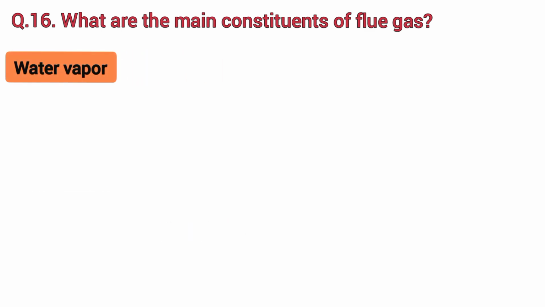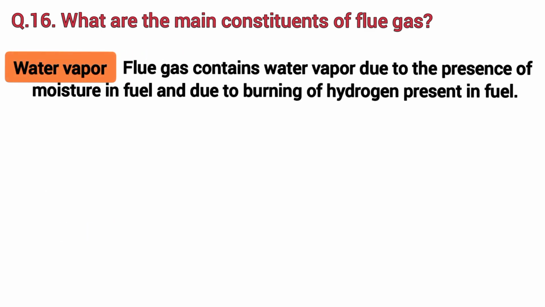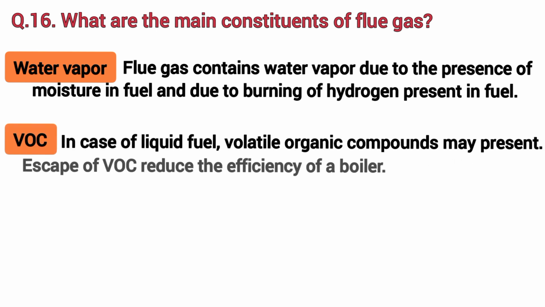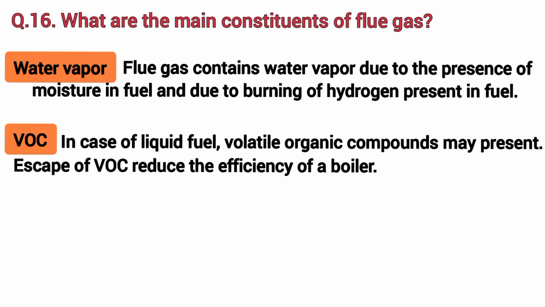Water vapor. Flue gas contains water vapor due to the presence of moisture in fuel and due to burning of hydrogen present in fuel. In case of liquid fuel, volatile organic compounds (VOC) may be present. Escape of VOC reduces the efficiency of a boiler.